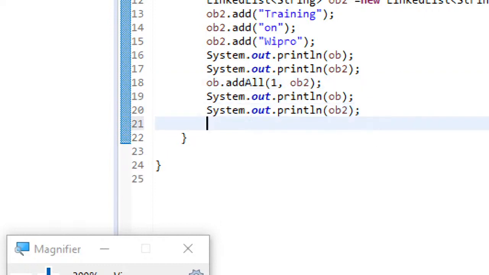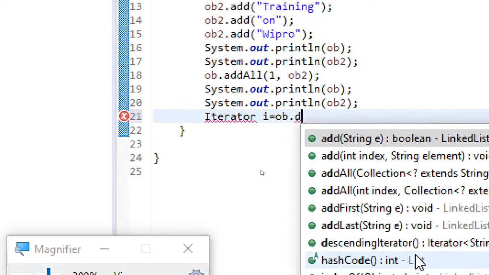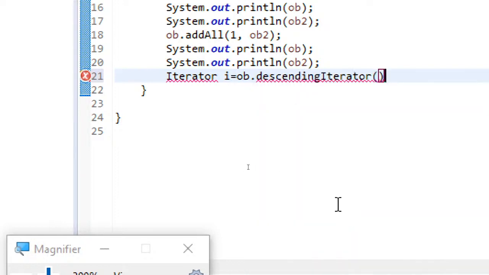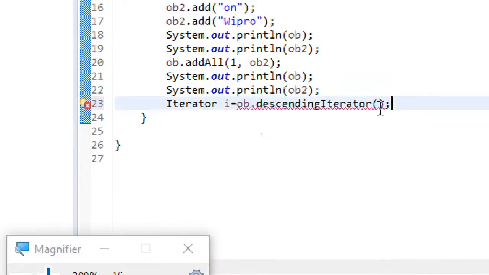Yeah, let me show you the use of iterator here. So if I use iterator, I equal to ob dot, here you can see with linked list, especially descending iterator. If I use this, I hope you can understand what happens, in order to have things displayed in reverse order.